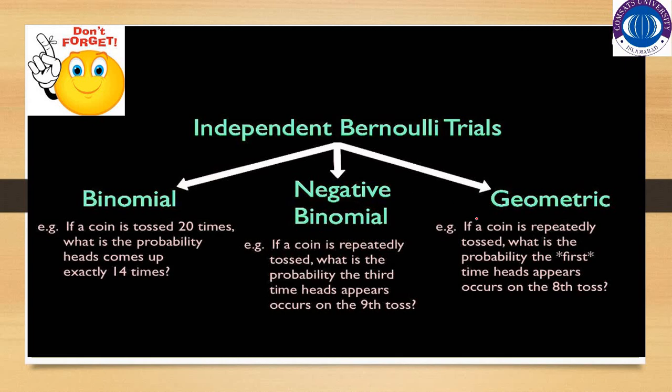Whereas in geometric distribution, as you know, the experiment is repeated until we get the first success. So the example of this distribution is, if a coin is repeatedly tossed, what is the probability that the first time head appears occurs on the eighth toss? So this is the basic difference between the binomial, negative binomial and geometric distribution.